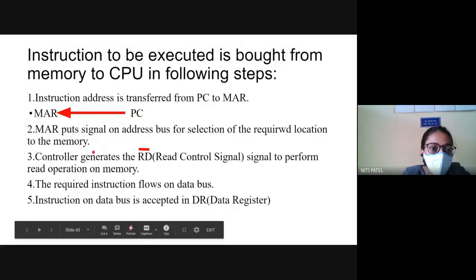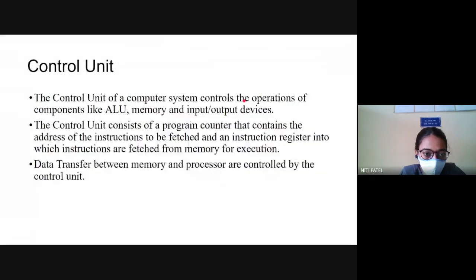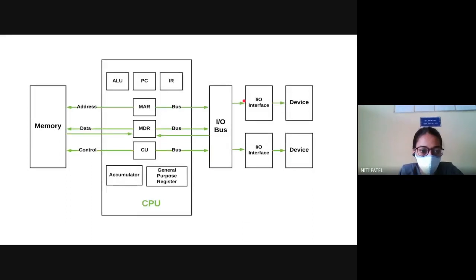The instruction address is transferred from PC to MAR. If you remember this diagram, if you want to, please draw this diagram, only the CPU part. What is the first thing? The instruction address is given from the PC to MAR. Why? Because PC is pointing to the instruction. I cannot directly execute the instruction or take the instruction. I first have to take the address, and with the help of the address, I have to take the data.